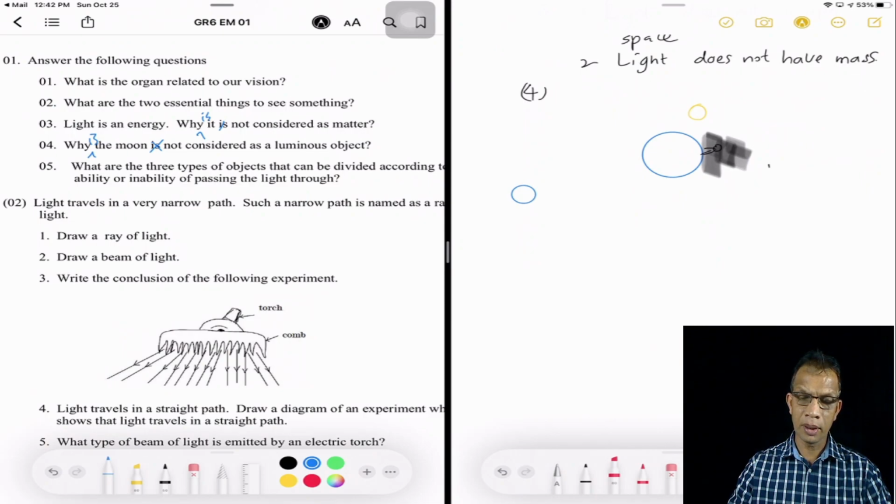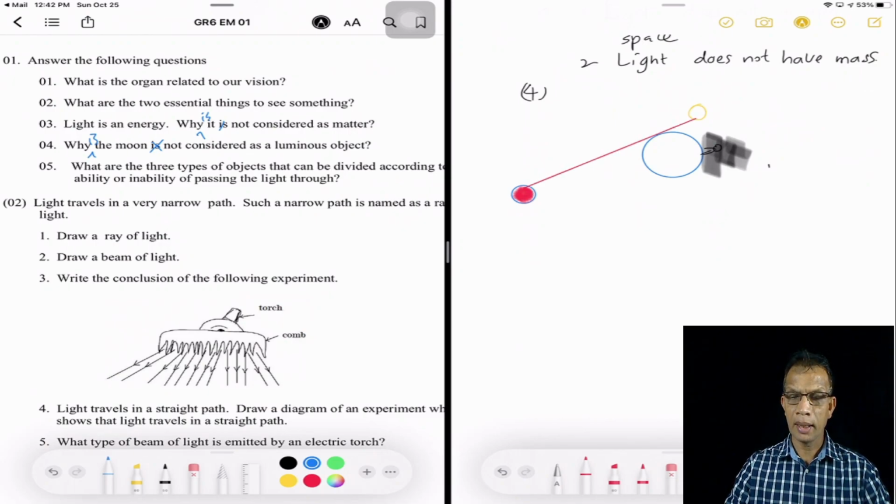So when it is during the night time, the sun is no more in the sky, and the light rays that come from the sun fall on the moon and are reflected to us.